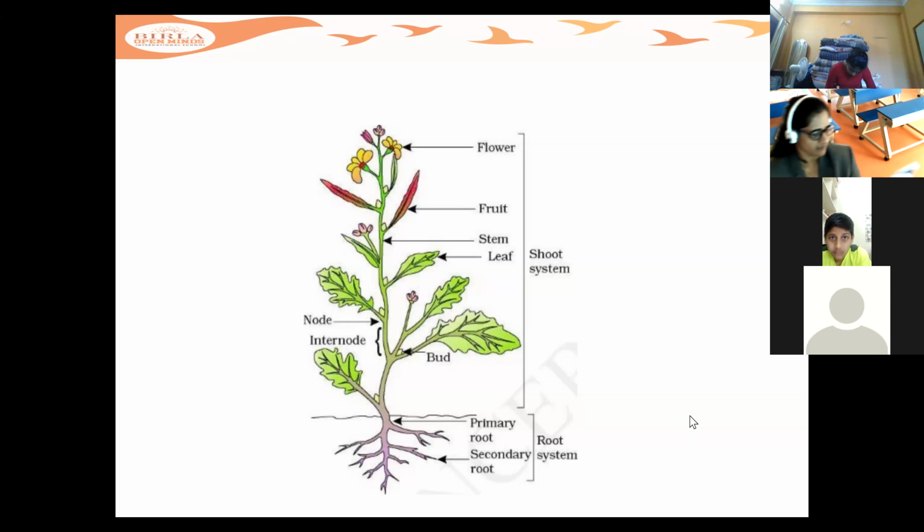One by one, everyone has to read this. Devishi, you have to read about flowers. Let Devishi read. Should I start, ma'am? Yes.